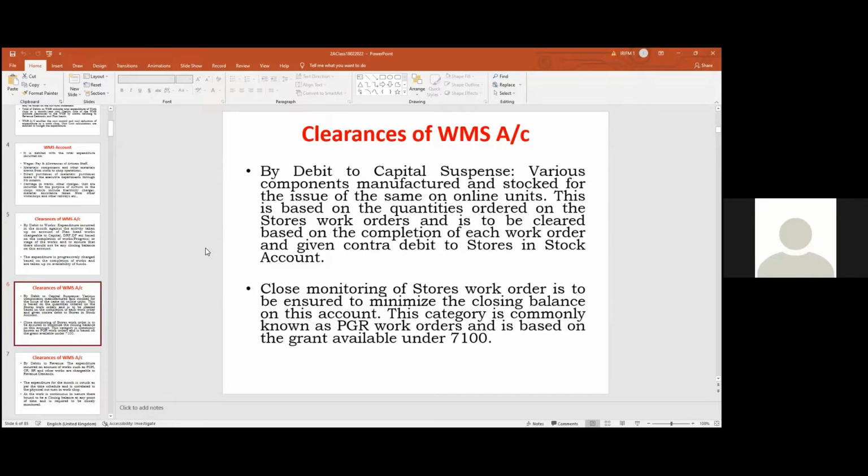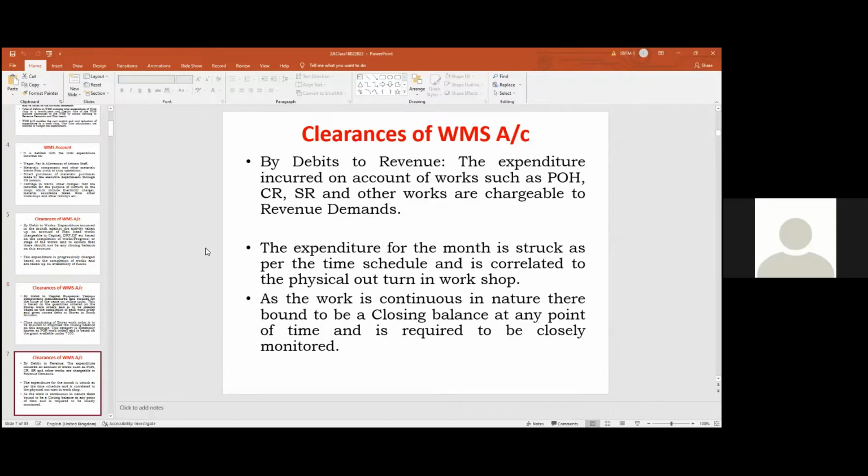So what we are doing on the credit side of the WMS account is, for the works done for that month, for which final accounts have to be debited, this suspense account has to be credited, that is cleared. So that is another account. So in the case of manufacturing of components which are going to be stocked, stores in stock account is debited, workshop manufacturing suspense account is credited.